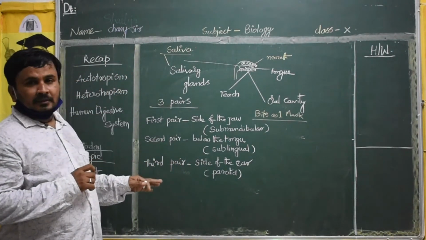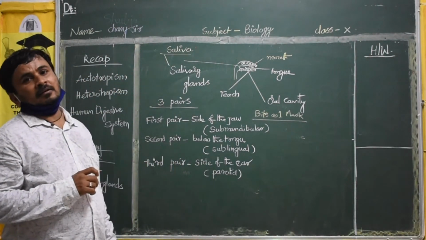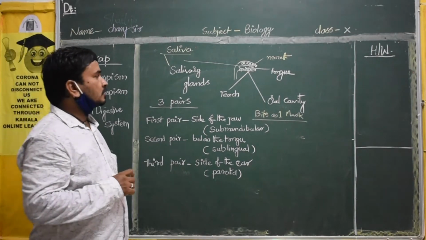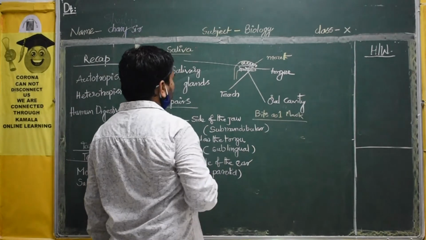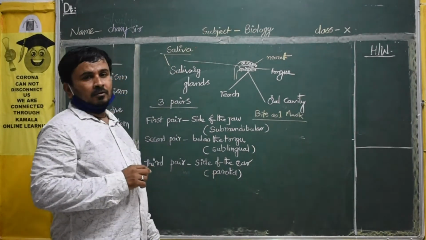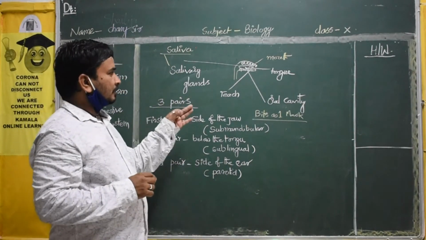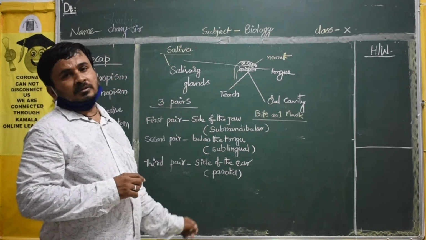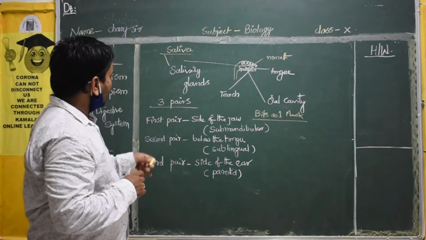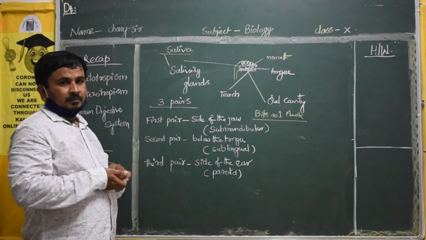The total topic is a 2 marks question. The total topic, I think, is what I told: what is the meaning of salivary glands, where they are located, and what is the function of the salivary gland. Like that, I will explain after. But the total is a 2 marks question. Now, how many pairs are there here? 3 pairs will be there.